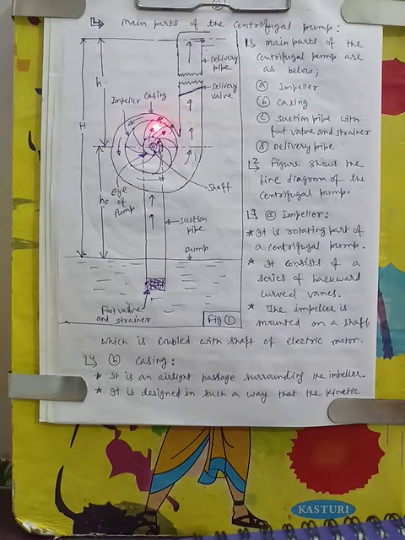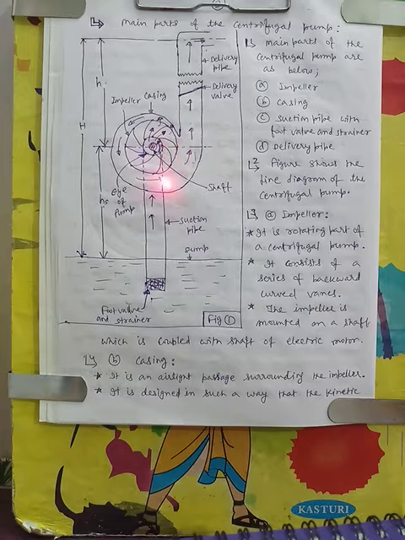Otherwise, until we fill water up to this delivery valve, the centrifugal pump will not work. This process of filling water in the suction pipe and the casing, and then up to this delivery valve, is called priming. Keep in mind, this term is given in your syllabus: what is priming. So when we fill the water in the suction pipe and the casing, and fill up water to this delivery valve, this process is called priming.